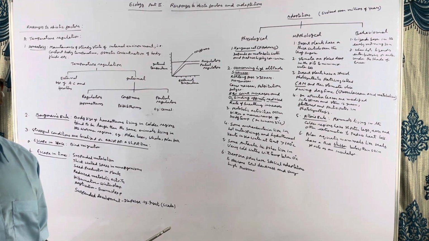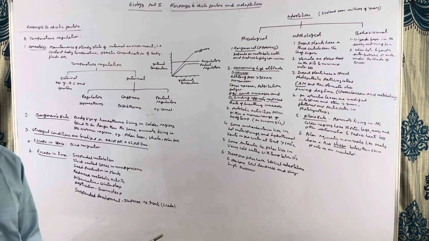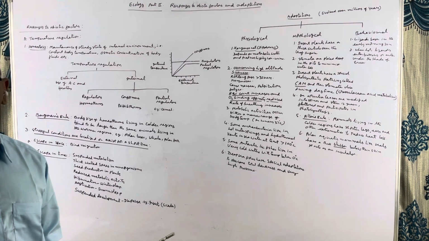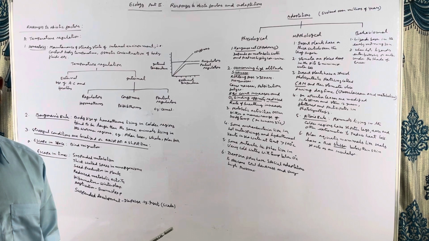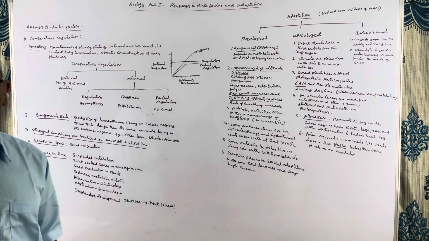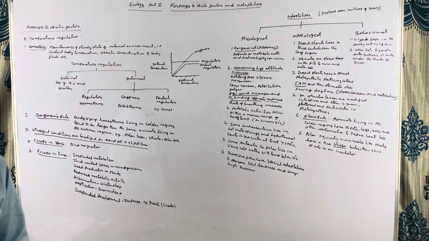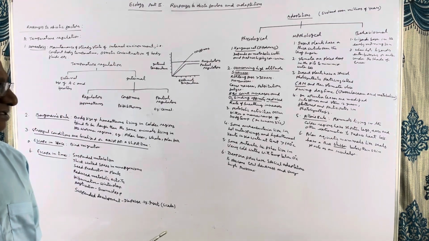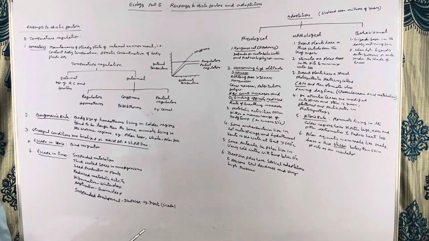I have told you in the case of Bergmann's rule. If the ratio between the body surface area and the body volume decreases, the heat loss will be less. So to reduce the body heat loss, the warm-blooded animals living in the polar regions have shorter extremities like ears, tail, legs, etc.